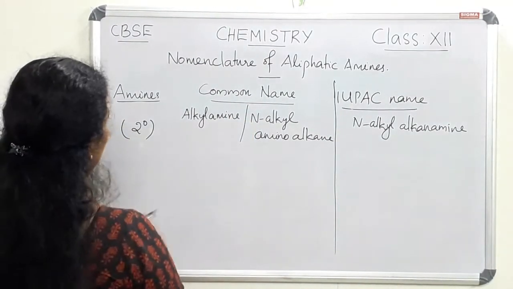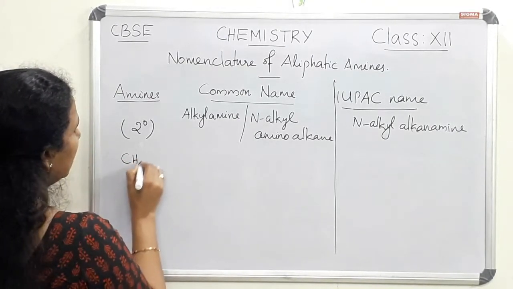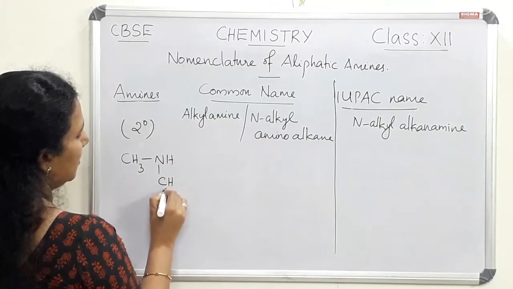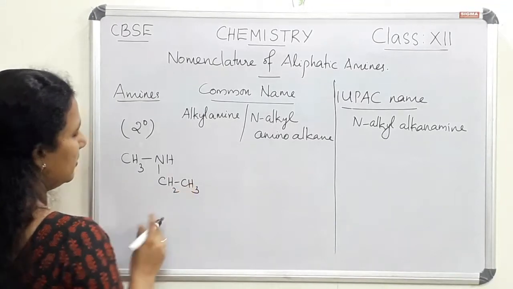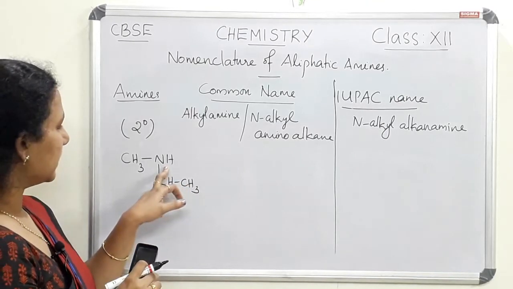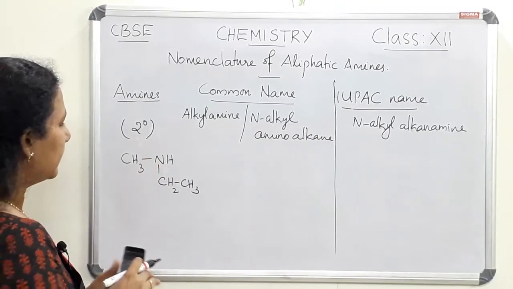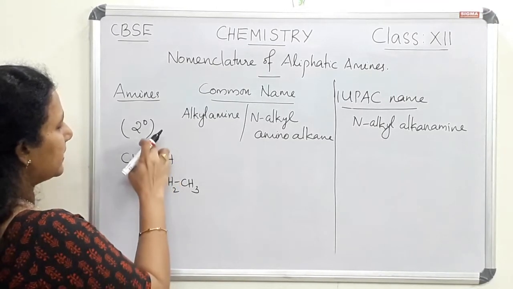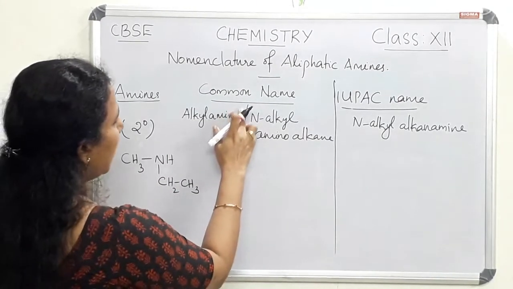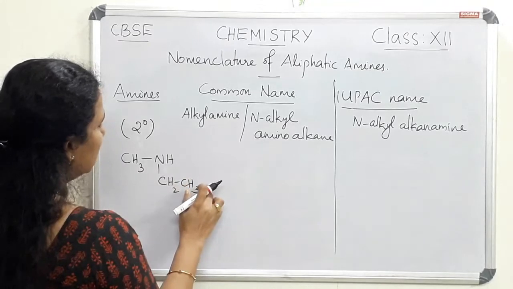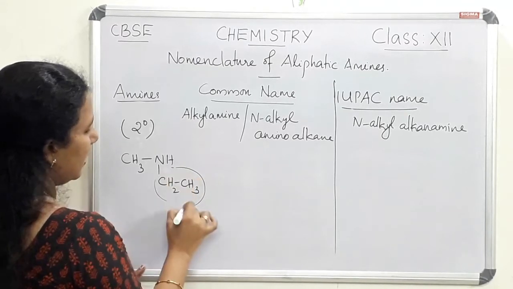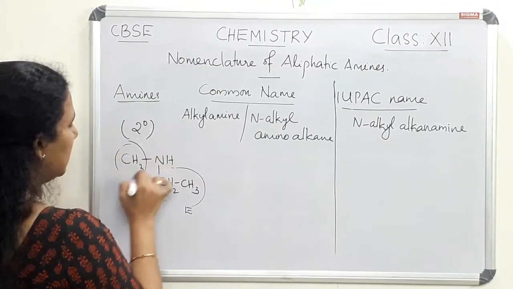We can write one example, CH3NHCH2CH3. We can see NH as the characteristic group for secondary amines. By seeing NH itself, we can say that it is a secondary amine, and we can name it as alkyl amine. That is the general format for the common name. Here this is an ethyl group and this is a methyl group.